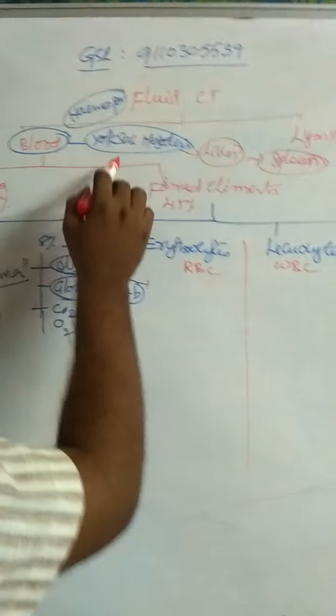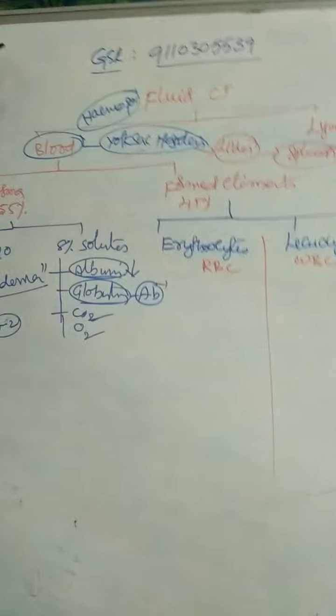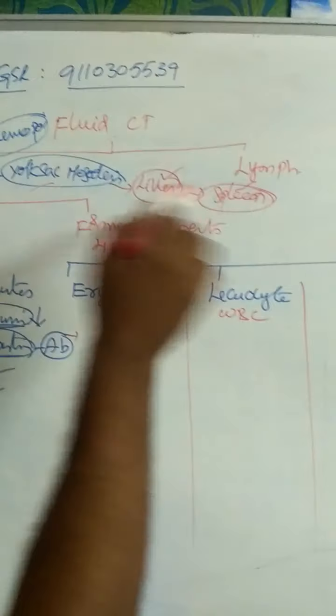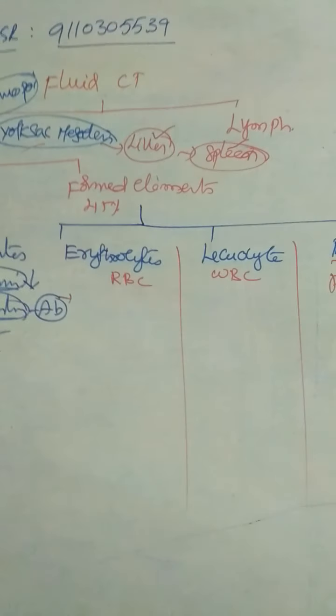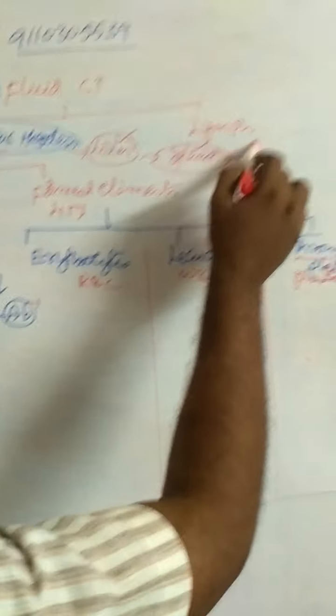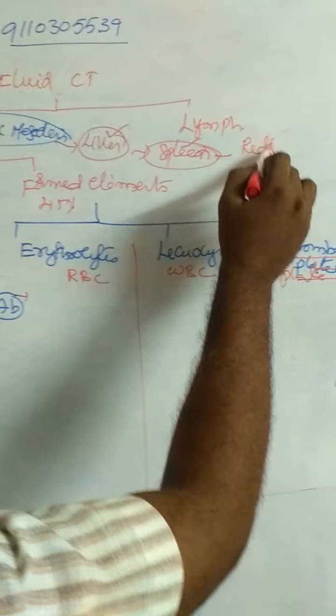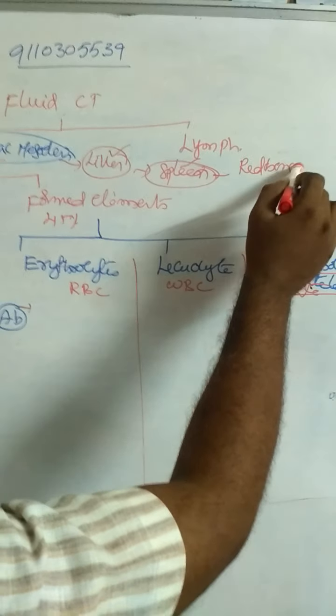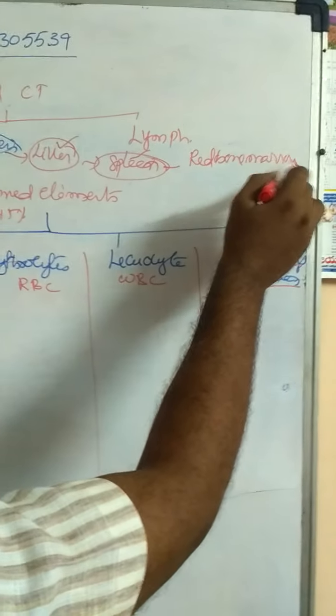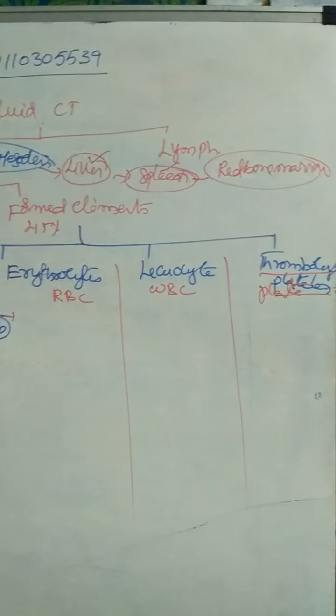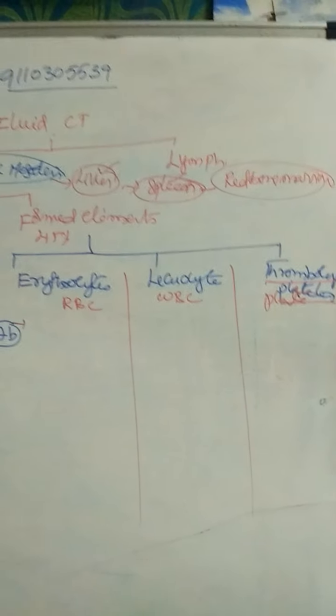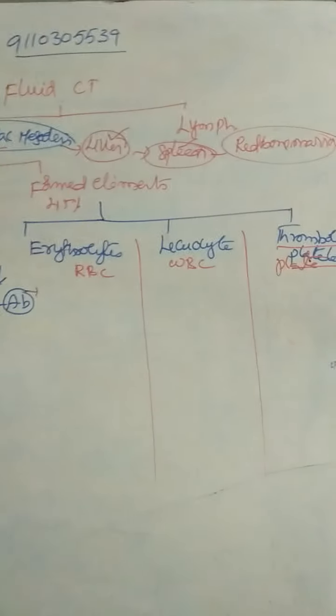In the early embryonic stage, yolk sac mesoderm. In the embryonic stage, liver and spleen. They are temporary hemopoietic organs. In the adult stage, red bone marrow is the hemopoietic organ. What is the hemopoietic organ in adults? Red bone marrow.